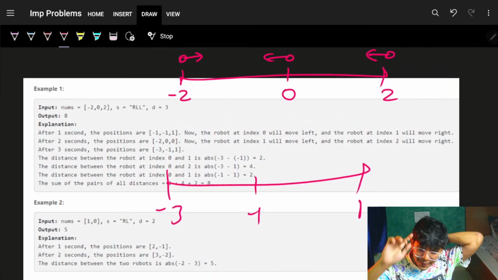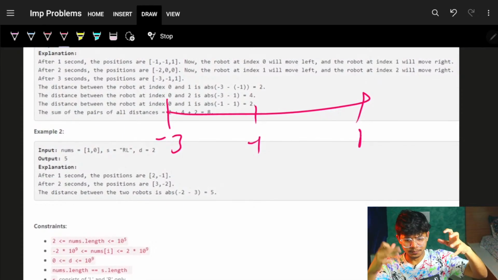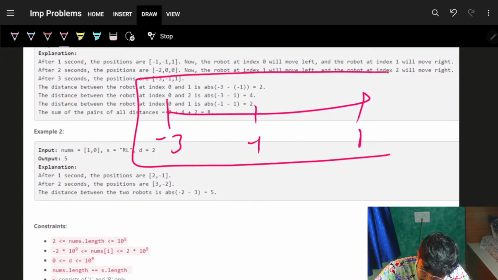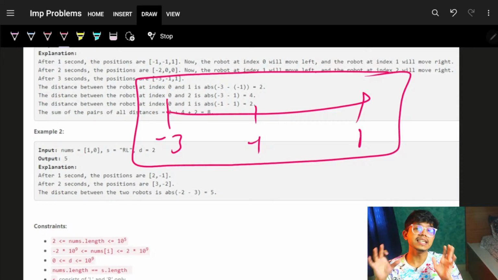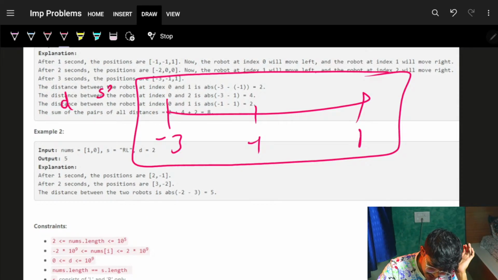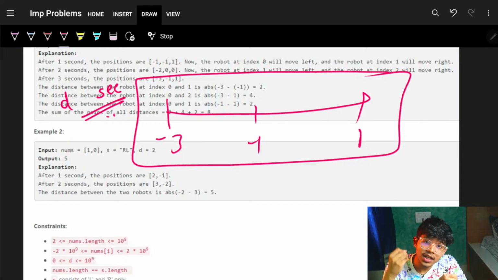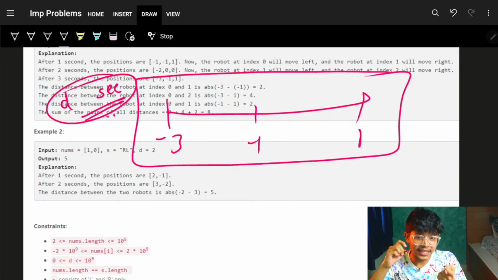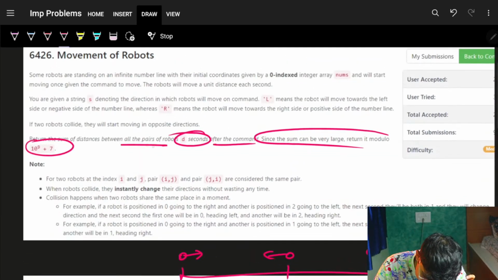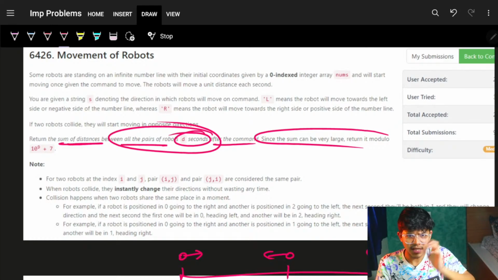Now your main task, let's break it down. Let's say you have got the final location of all the ants after d seconds. Then you have to find the sum of distance of all the pairs, right?